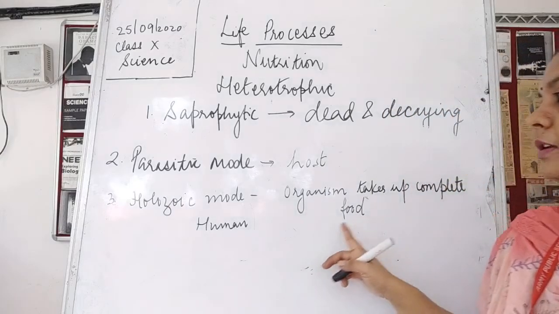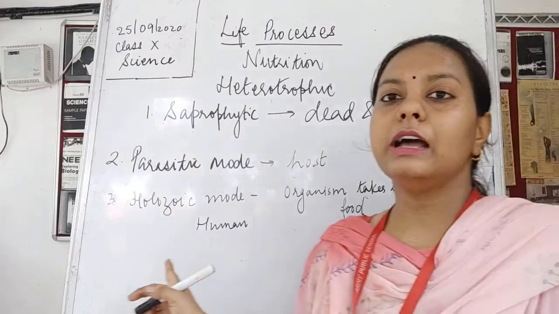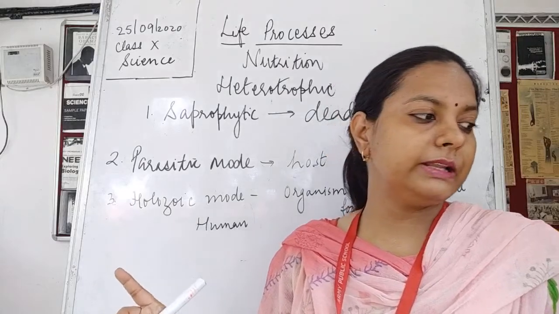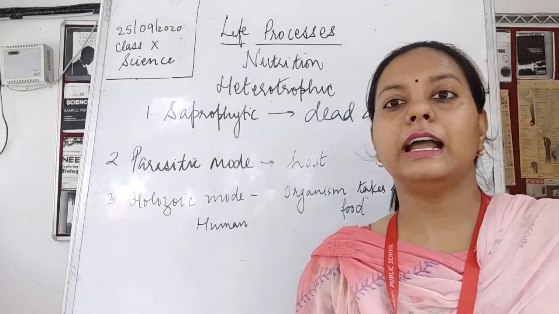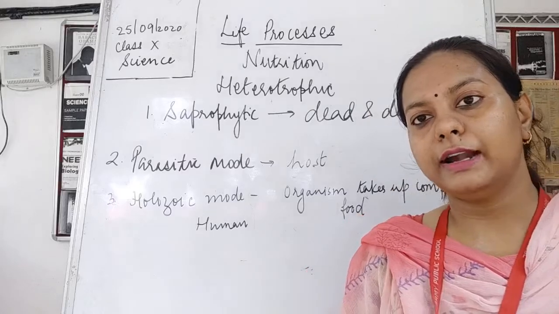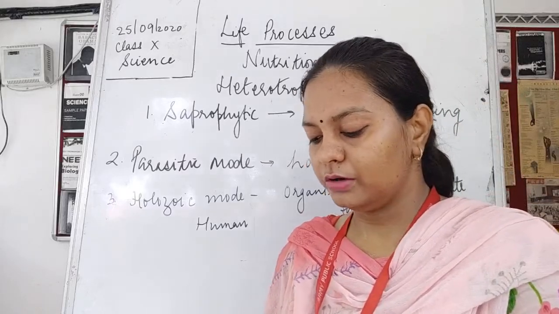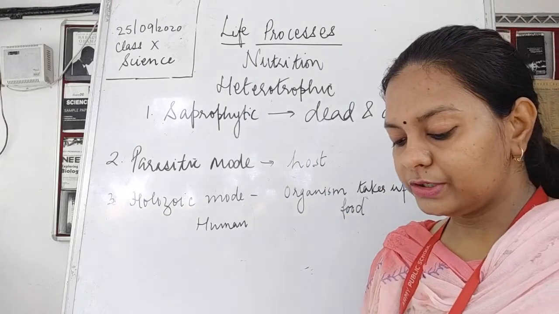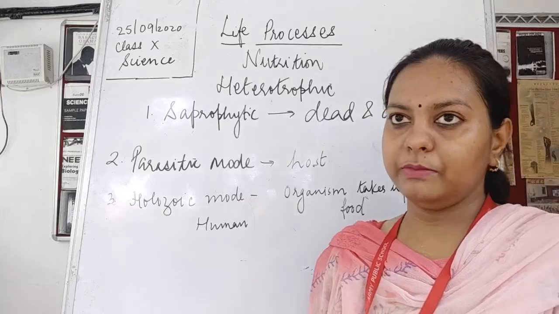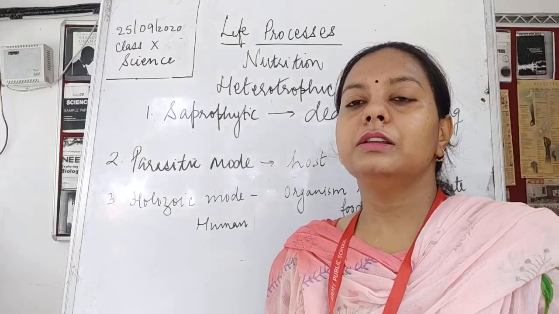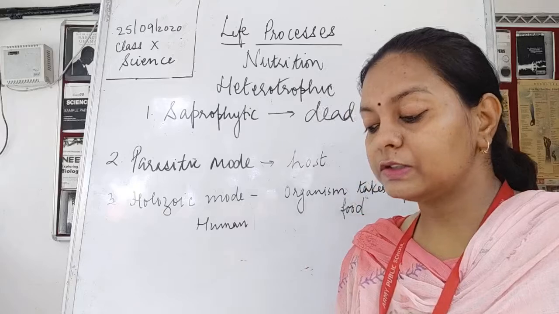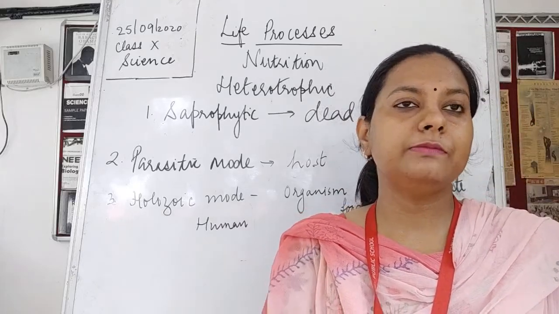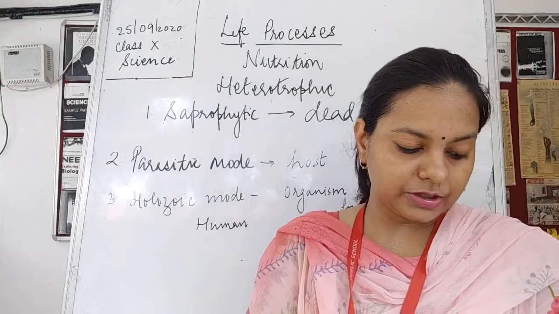Now next is the holozoic mode of nutrition. In this, the animal comes. We will deal with the holozoic mode of nutrition in the complete part, as I have to give you the complete information regarding nutrition in animals. So I'll go on to that. Fine. Here, for nutrition in plants, I'll go back to that topic because I have to explain the process of photosynthesis, why it is taking place, how it is taking place, fine. So we'll move on to the same topic and continue with nutrition in plants again.